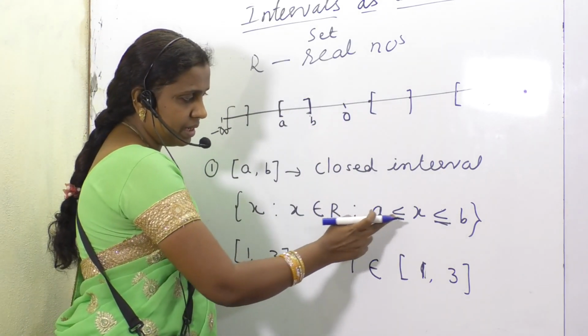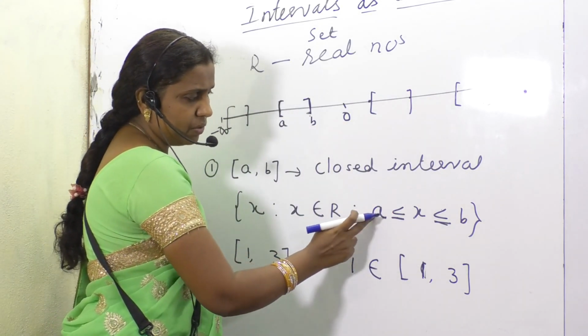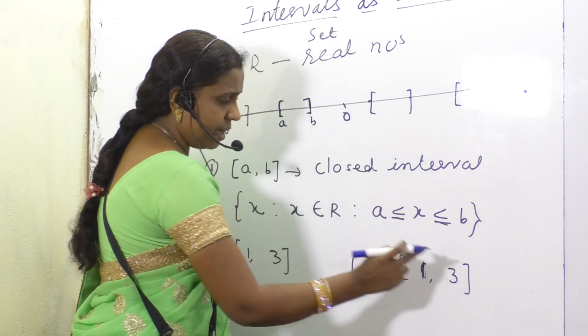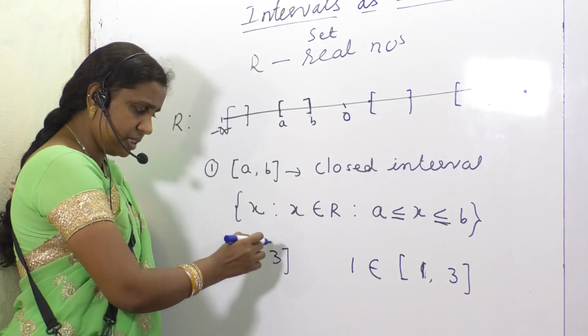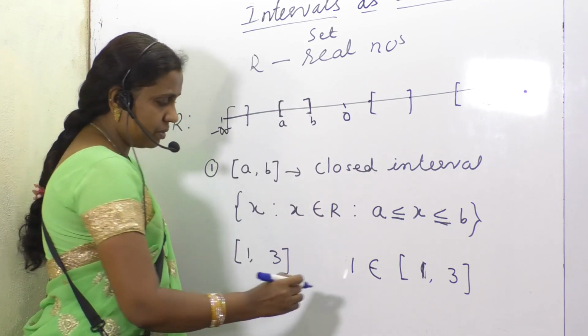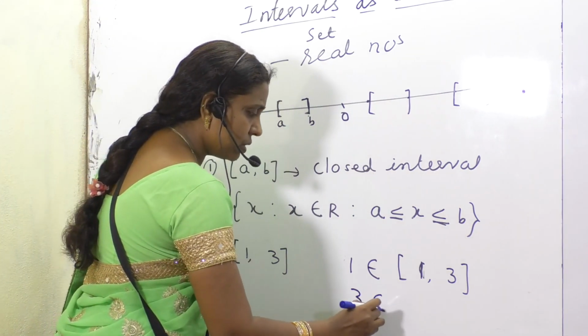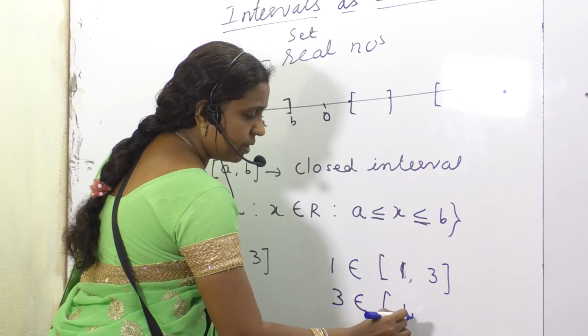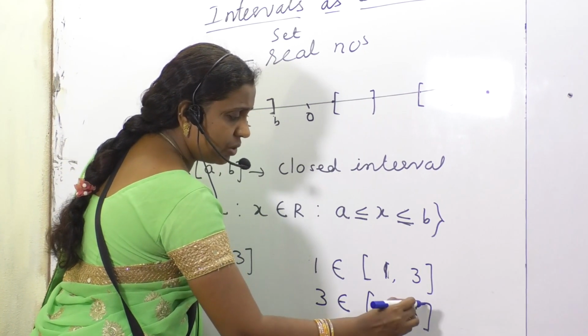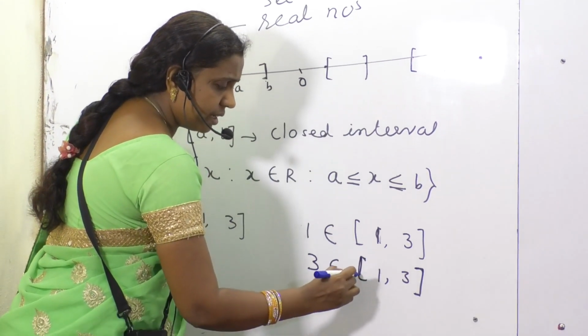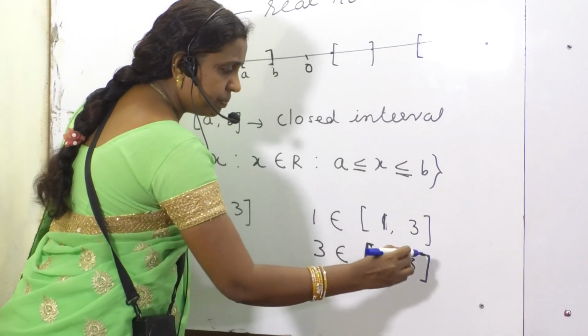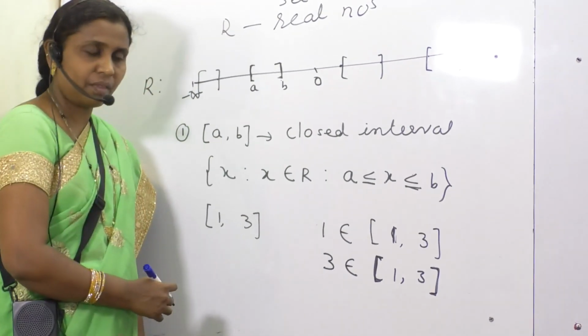See, greater than or equal to 1, less than or equal to the upper limit. This is the lower limit. This one is the upper limit. Okay. 3 belongs to 1, comma 3, closed interval. See, closed interval means we just write the limits in square brackets.